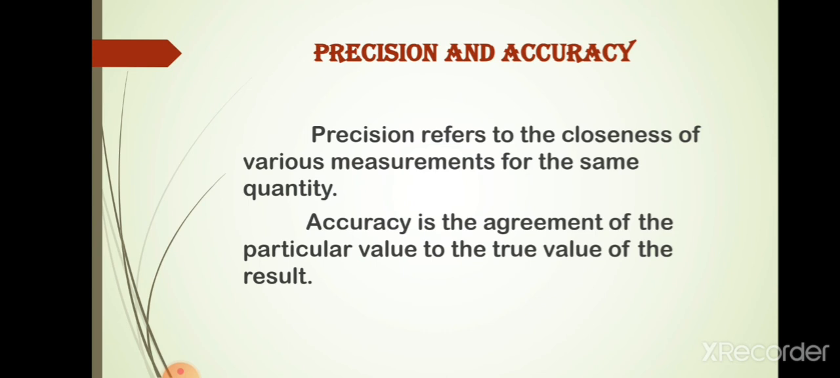While we are doing experiments, we often use the terms accuracy and precision. Precision refers to the closeness of various measurements for the same quantity, whereas accuracy is the agreement of a particular value to the true value of the result. Consider the true value for an experiment is 2 gram. When the students do the experiment, they report different values. Taking all the values reported, the values which are closer to each other are considered precise. And if the average of the reported values is closer to the true value, then we can say that the result is accurate.